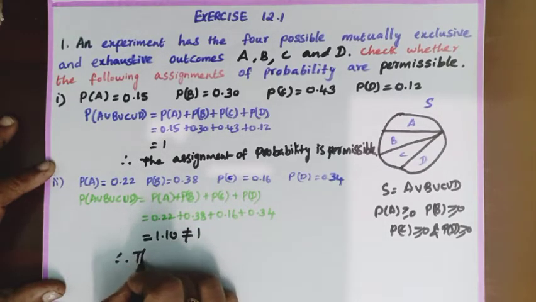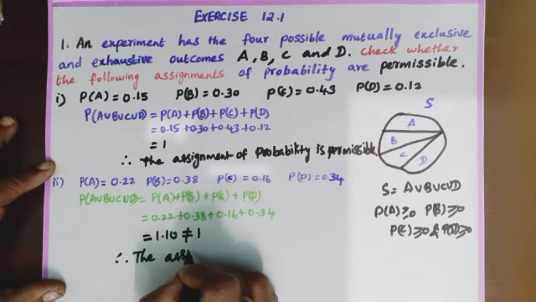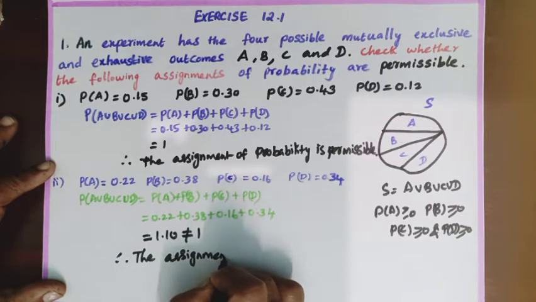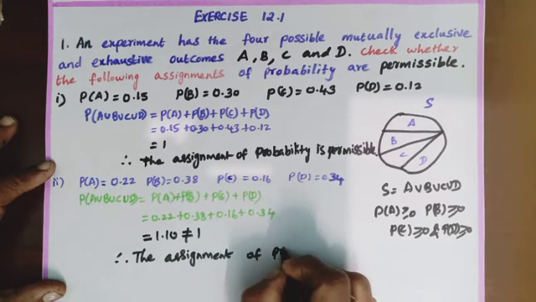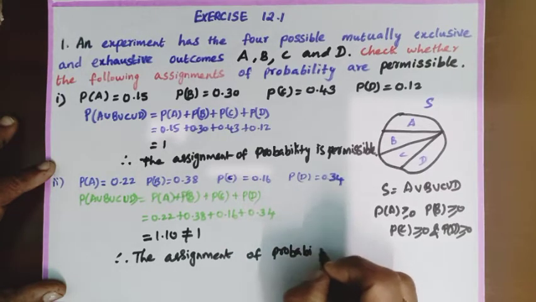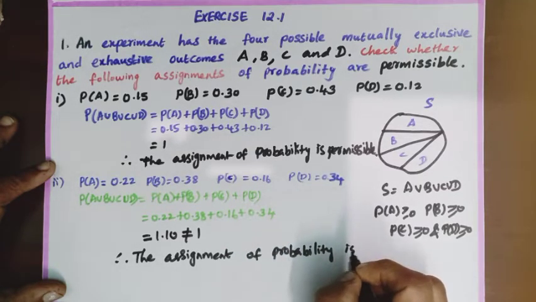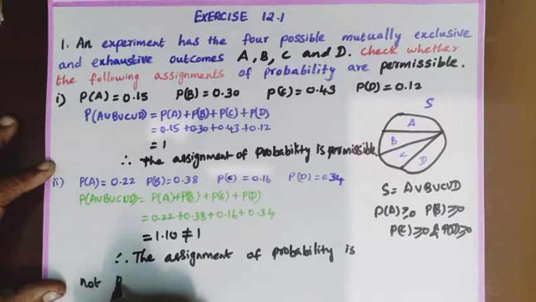Therefore, the assignment of probability is not permissible.